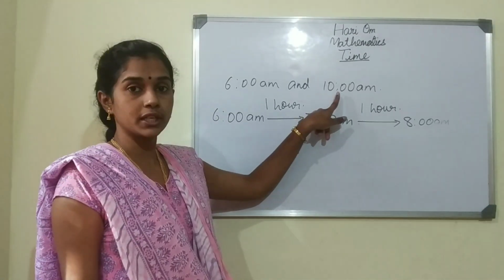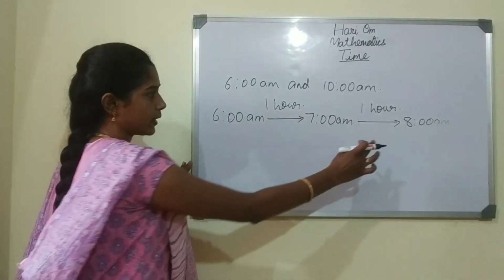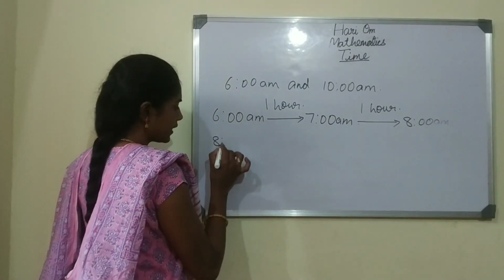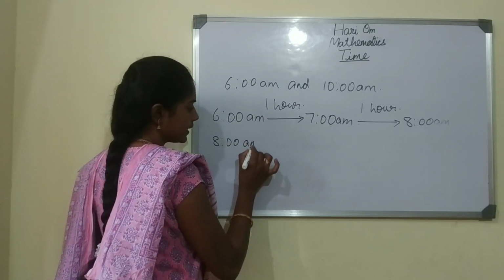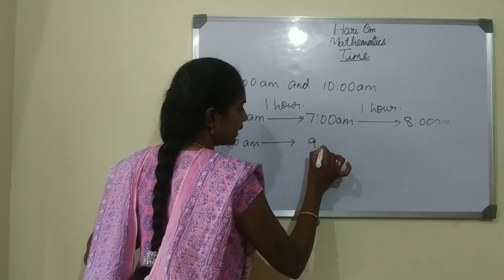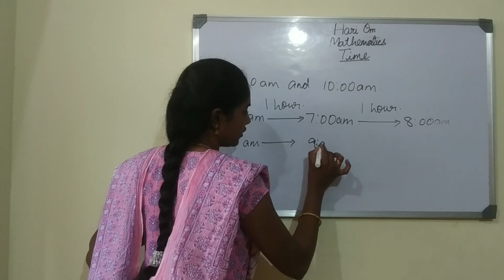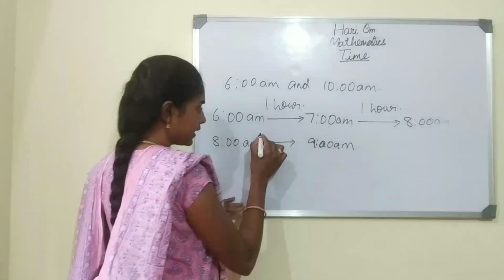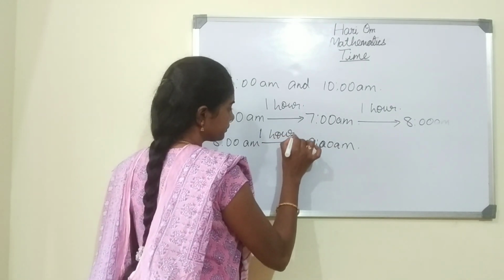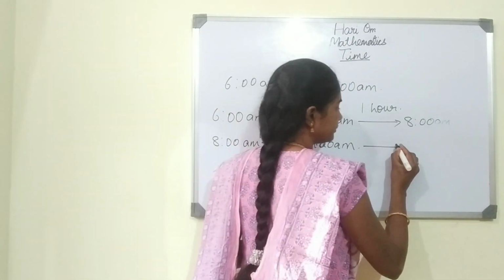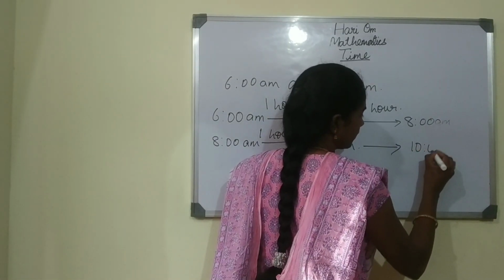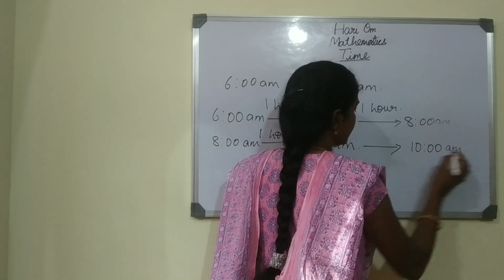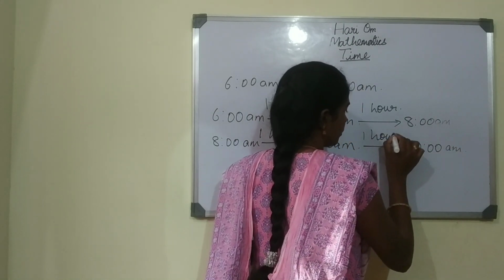But we are finding the duration till 10 a.m. So from 8 a.m. to 9 a.m., again 1 hour. From 9 to 10 a.m., it is 1 hour.